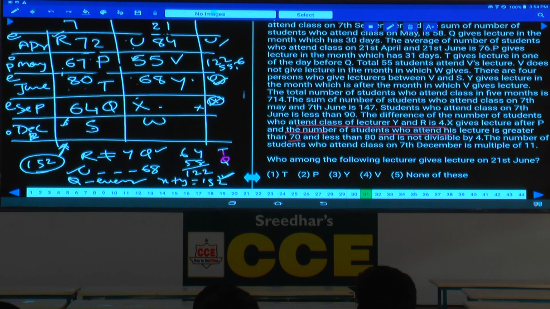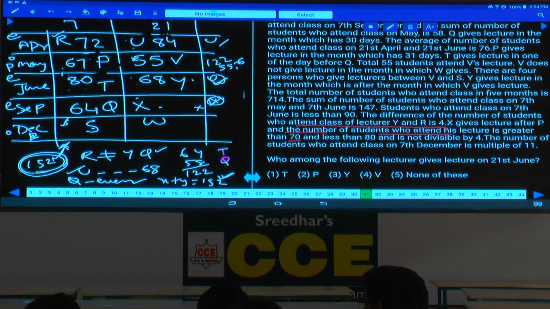If it is 72, sum of 2 is 152. Which 2 is 152? 72 plus 80 is 152. Sum of 2 lectures on the 7th is 152. Now this one also we have done. RU, PV, TY, QX, SW were done. Now we are left with what?